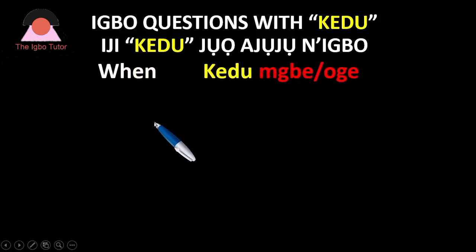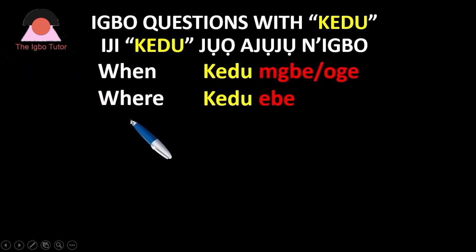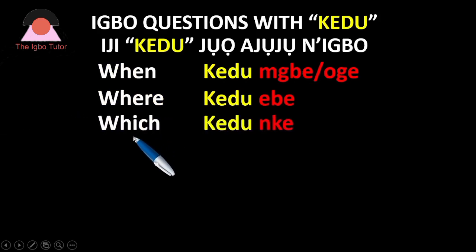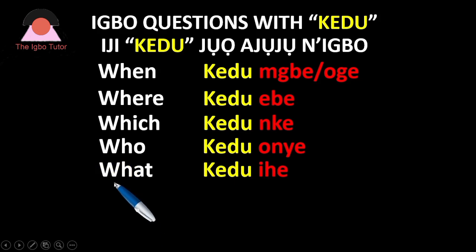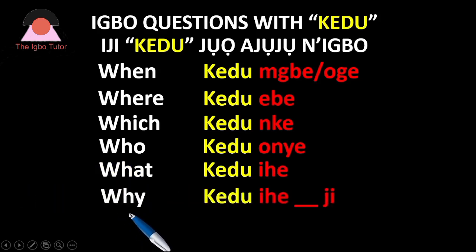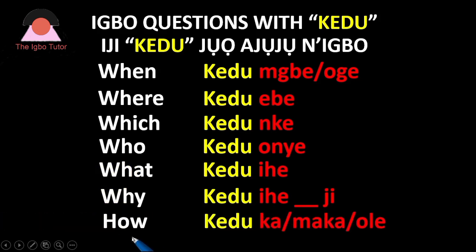Let's begin. Number one, when? Number two, where? Number three question, which? Number four is who? Number five is what? Number six is why. And finally, number seven is how.